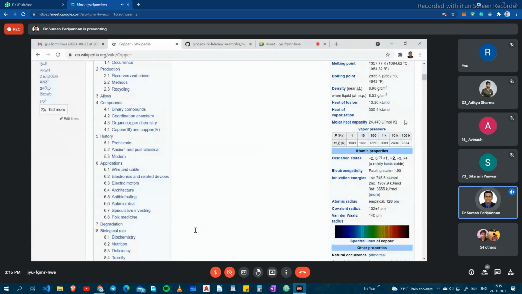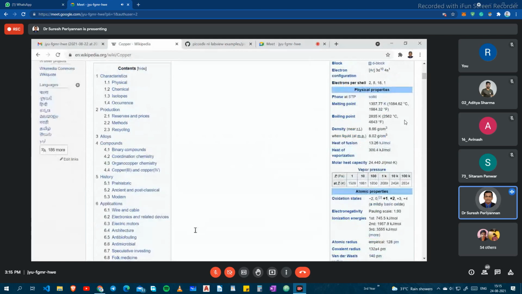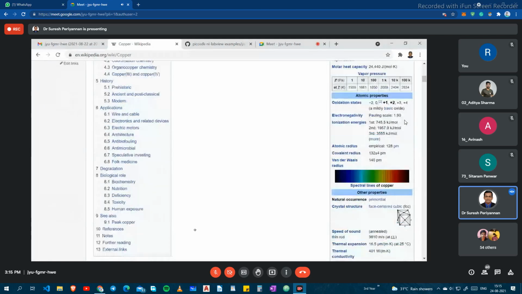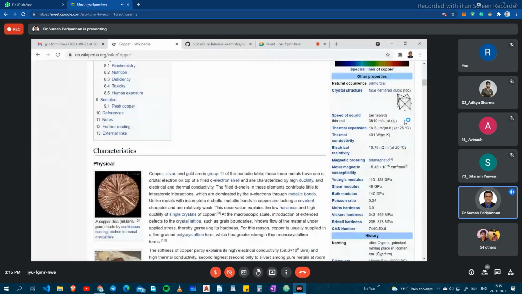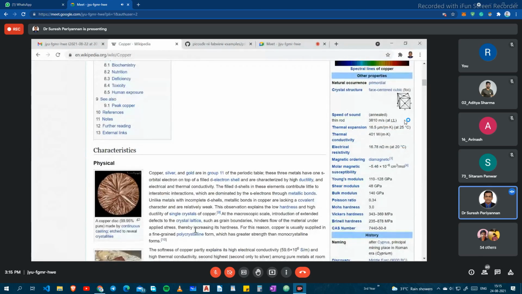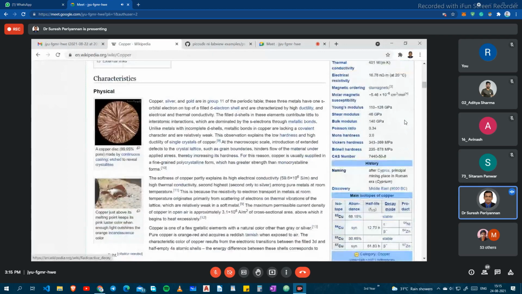It may be suitable for metallurgy students. For us, physical properties are very important for mechanical students. And in the other properties, we are able to see material sound velocity, thermal expansion, thermal properties, as well as mechanical properties: the Young's modulus, shear modulus, bulk modulus, Poisson ratio, and hardness of the copper. So you can get all the information, such as at which temperature the copper is going to oxidize. All the information you can see within a single page.